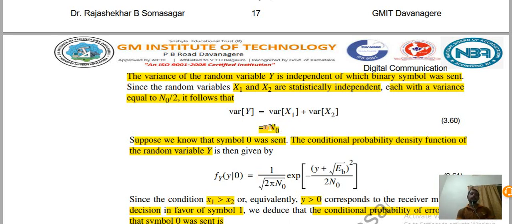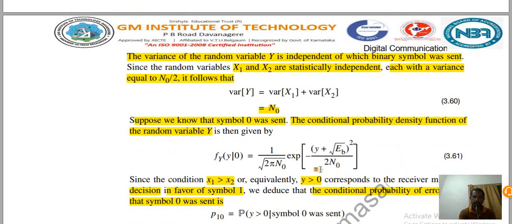Suppose we know that symbol 0 was sent. The conditional probability density of the random variable y is given by f_Y(y | 0) equal to 1 by square root of 2 pi N naught times exponential of minus (y plus root Eb) whole square by 2 N naught. This is the standard Gaussian random variable expression.